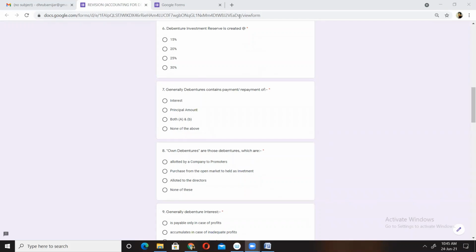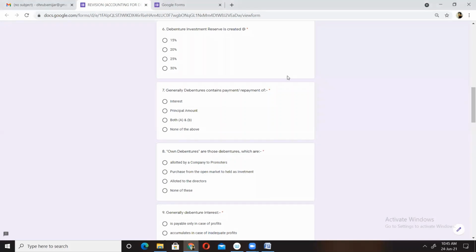You have answered this in the previous question, so think, what could be the answer? Yes, it will be 15%. So debenture investment reserve is created at 15%.